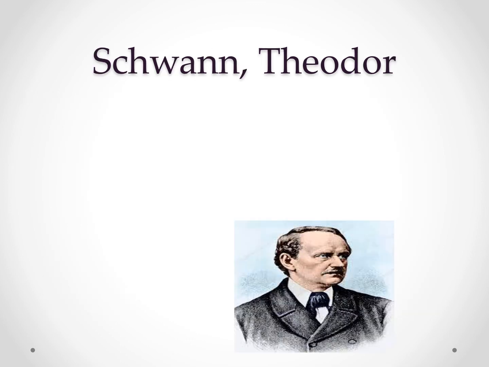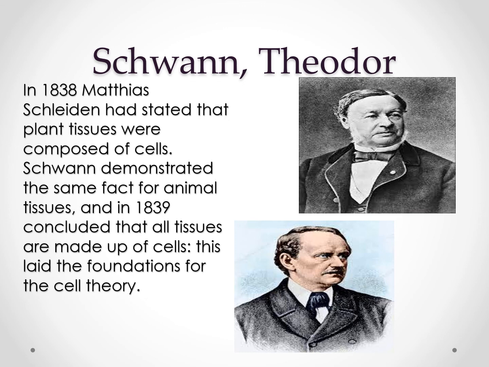The last are Schleiden and Schwann. In 1838, Matthias Schleiden had stated that plant tissues were composed of cells. Schwann demonstrated the same fact for animal tissues, and in 1839 concluded that all tissues are made of cells. So, these two, Matthias Schleiden and Theodor Schwann, are the founders of the cell theory.